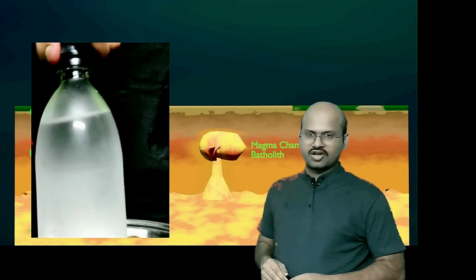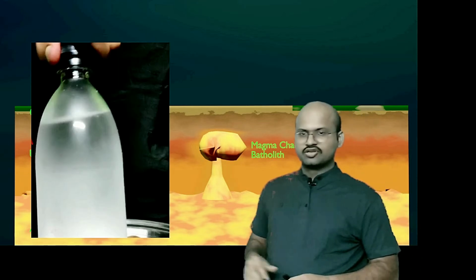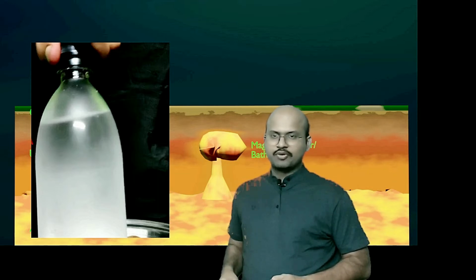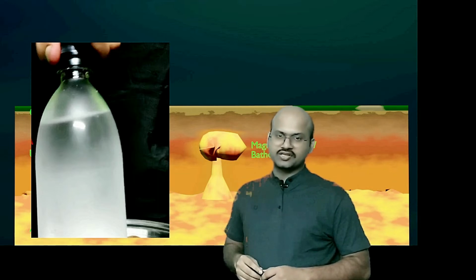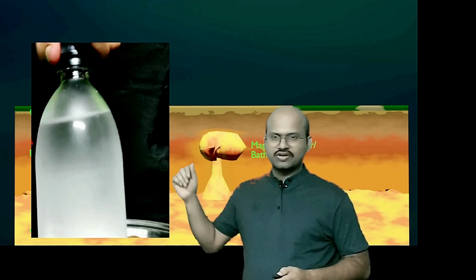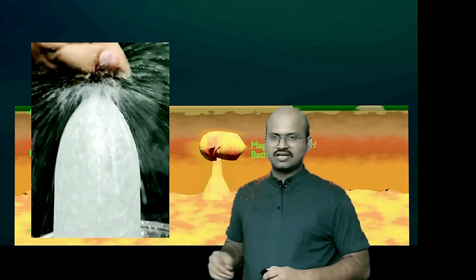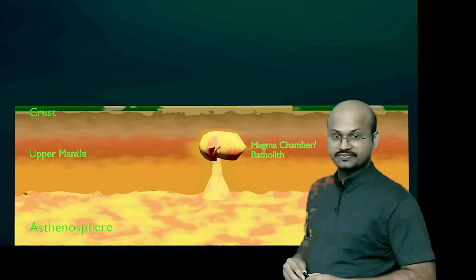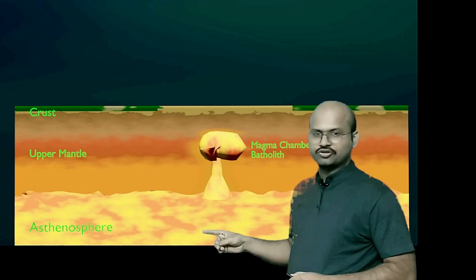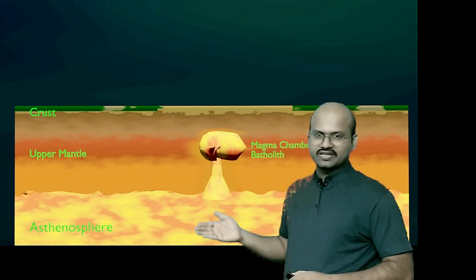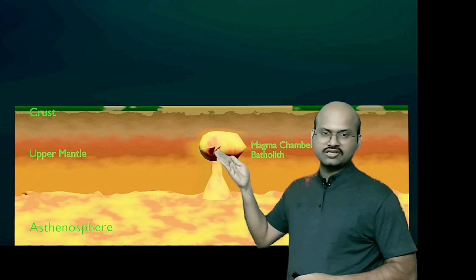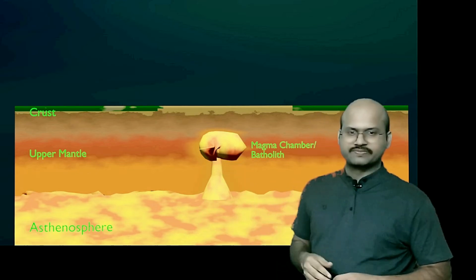Another important phenomenon occurs, like in our soda bottle. So here you can see that there are no bubbles in this soda, because CO2 has been mixed with it at high pressure. But as soon as I release the pressure, you can see a large number of bubbles are formed. A similar thing occurs here. At this depth, due to huge pressure, the volatile elements are in a soluble state. But when they come up, the pressure is reduced and the volatile elements are no more in a soluble state, but they form gas bubbles.